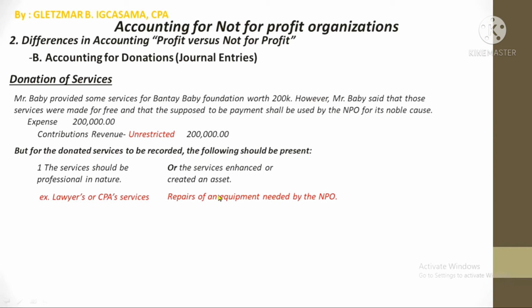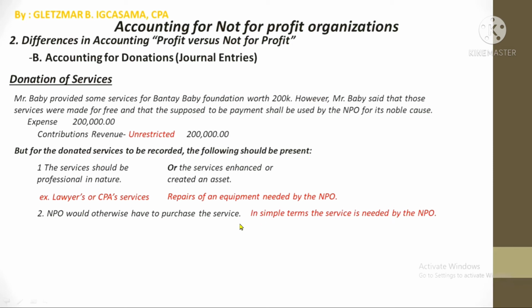If yes, or in the longer version, if the service is professional, or if the service created or enhanced a particular asset, then it passed this first requirement. However, this is not the only requirement. There is a second requirement, which is that the NPO would otherwise have to purchase the service. In simple terms, the service should be needed by the NPO such that it needs to purchase it.